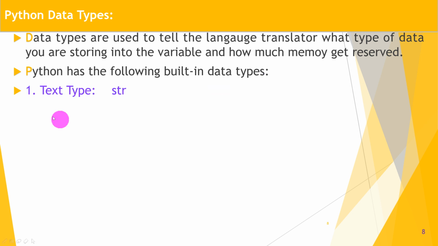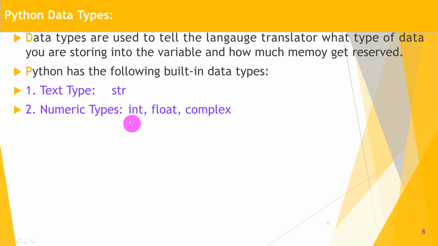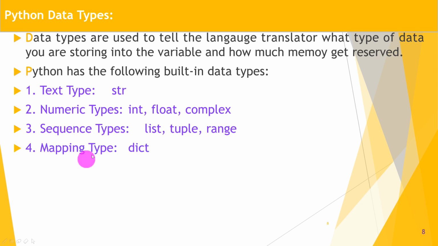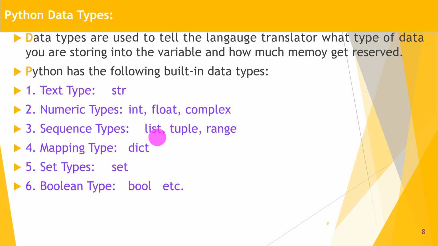First, text type, that is string. Numeric types, there are three different numeric types: int, float and complex. Sequence types: list, tuple and range. Mapping type, that is dictionary. Set type, that is set. All these types we will see later on. Boolean type, that is bool.